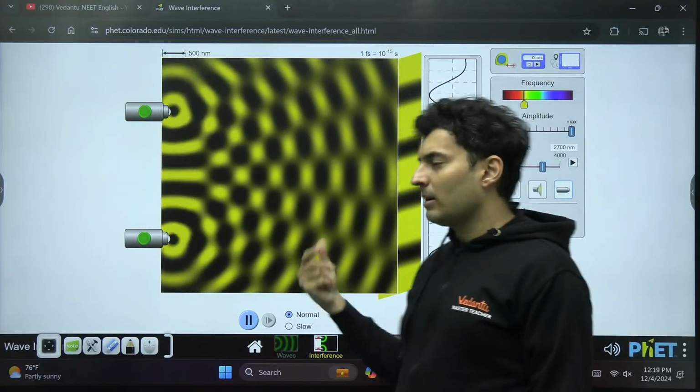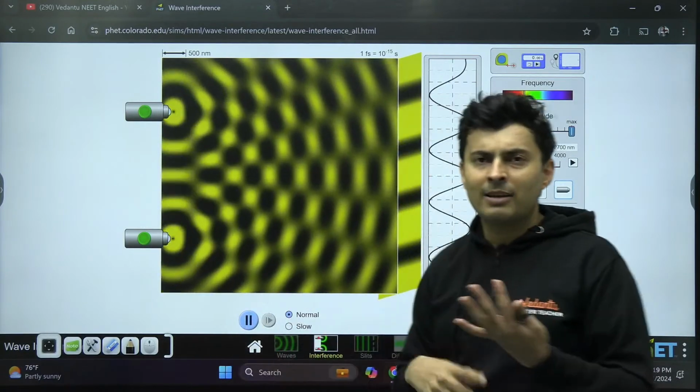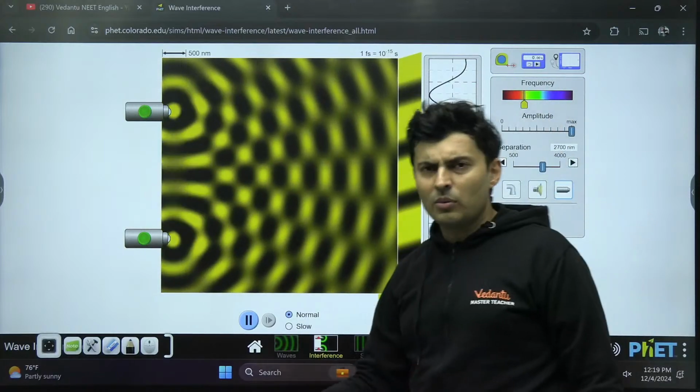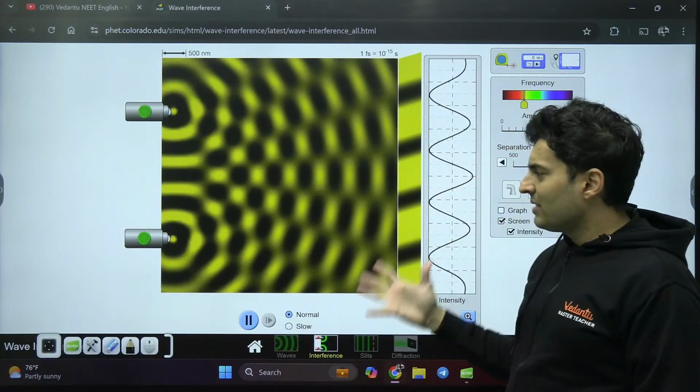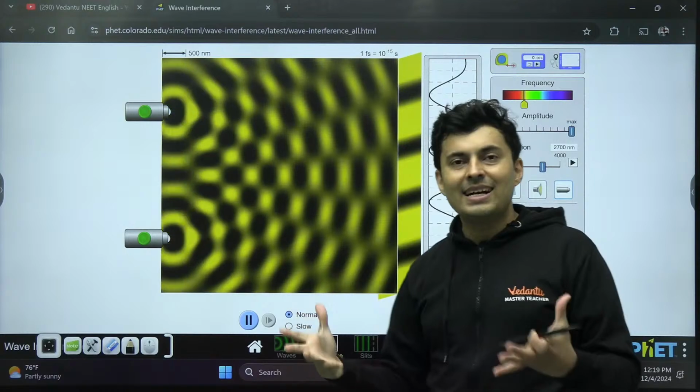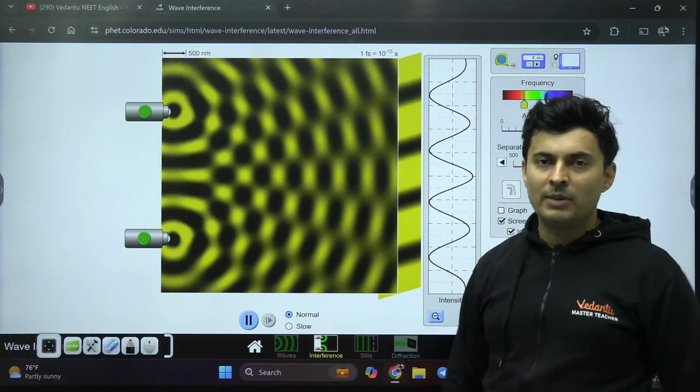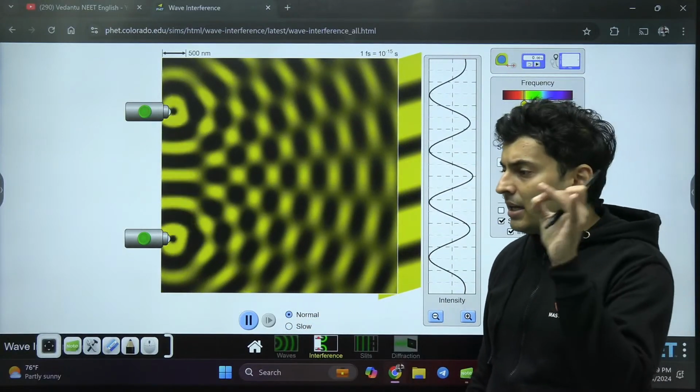From this you can do calculations of whatever you want, either the wavelength, the distance, whatever you want. And this experimental setup is called the Young's double slit experimental setup, YDSE.